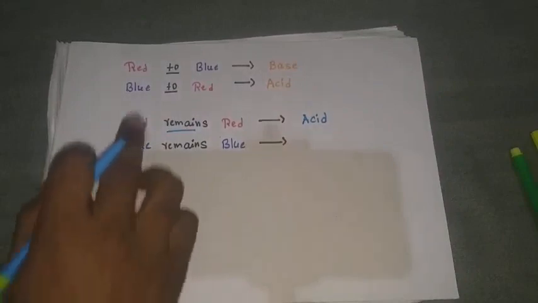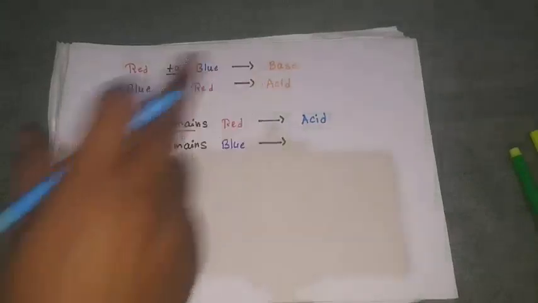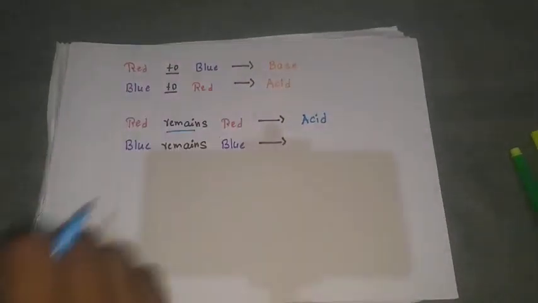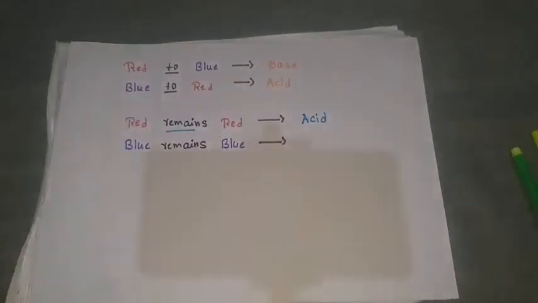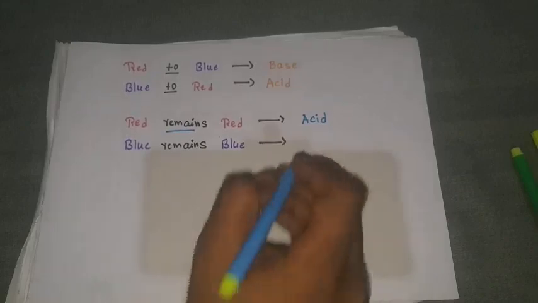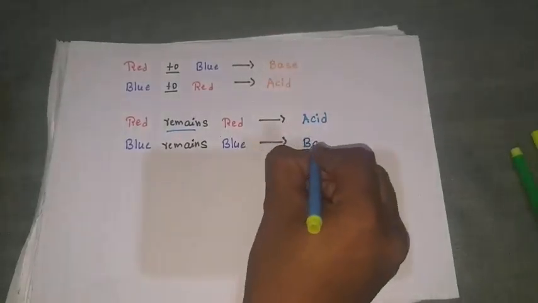Then if blue changes to red, that is an acid. But if blue remains blue, when you add any substance to blue litmus paper and it does not change from blue to red, then the given substance is a base only.